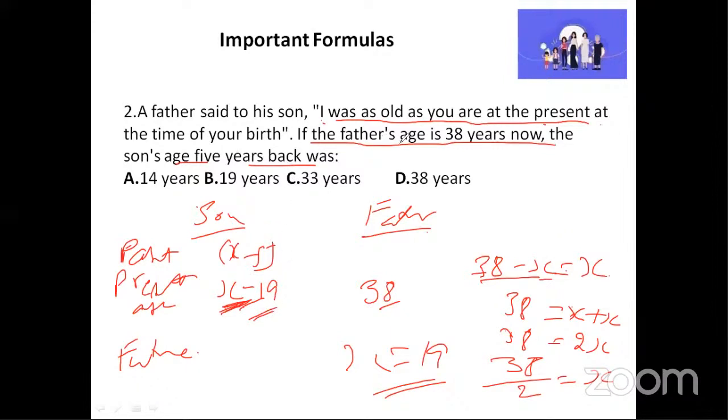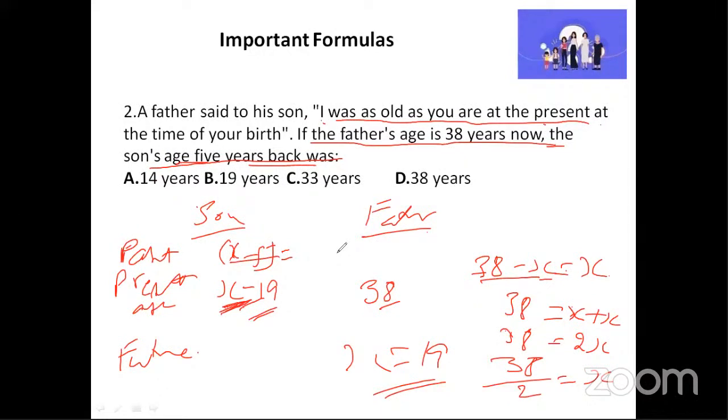Okay. But the question, if you observe, asks the son's age 5 years back, which is x minus 5. So what is the son's age 5 years back? How much? Can you type it and show me? Present age is 19. Yeah, perfect. Amreen, Salma, Aisha. Absolutely right.